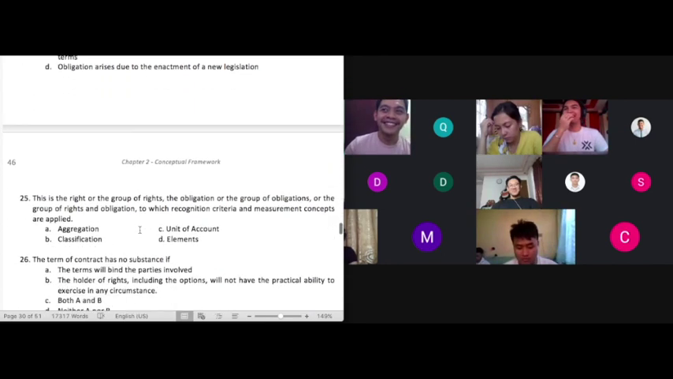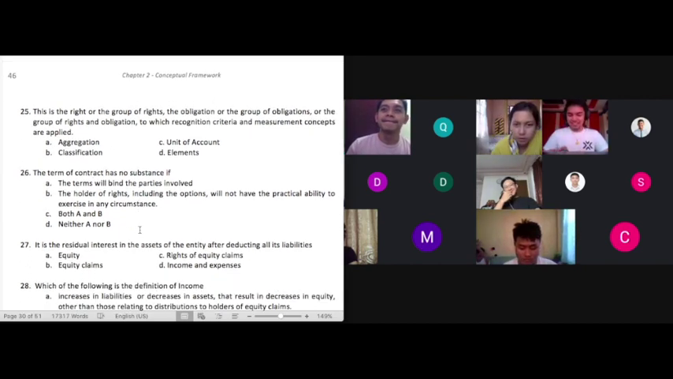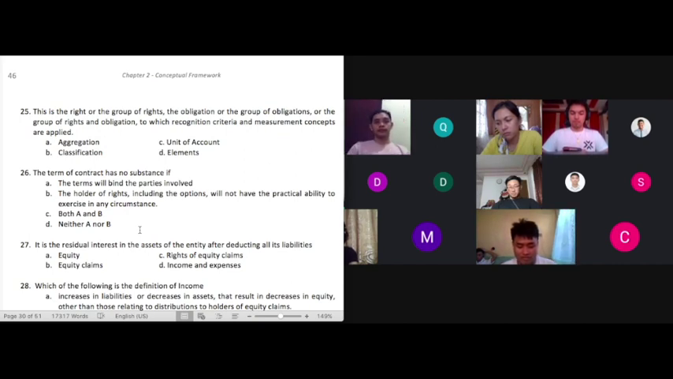Okay, let's have 25. Number 25, sir. This is the right or the group of rights, the obligation or the group of obligations, or the group of rights and obligations to which recognition criteria and measurement concepts are applied. A. Aggregation, B. Classification, C. Unit of account, D. Elements. Our answer there, sir, is unit of account, because a unit of account in financial accounting refers to the numbers that are used to describe the specific assets and liabilities, which are the right and obligation, and then it is reported in financial statements, sir.